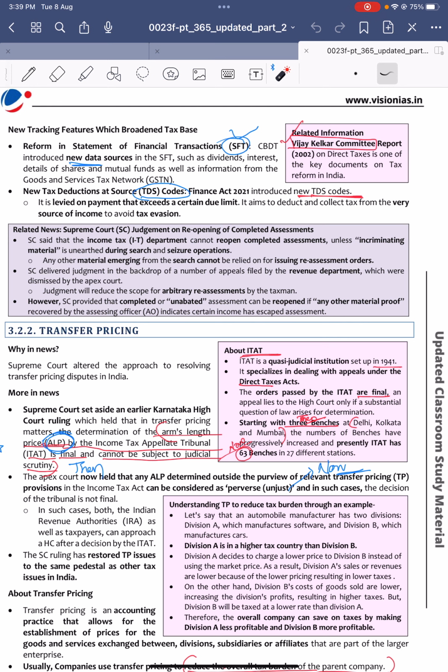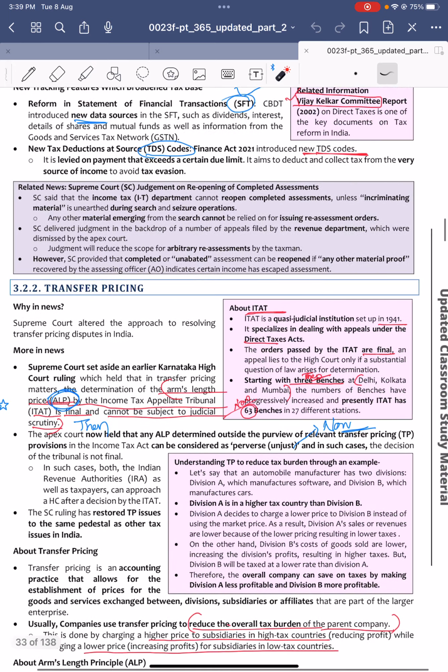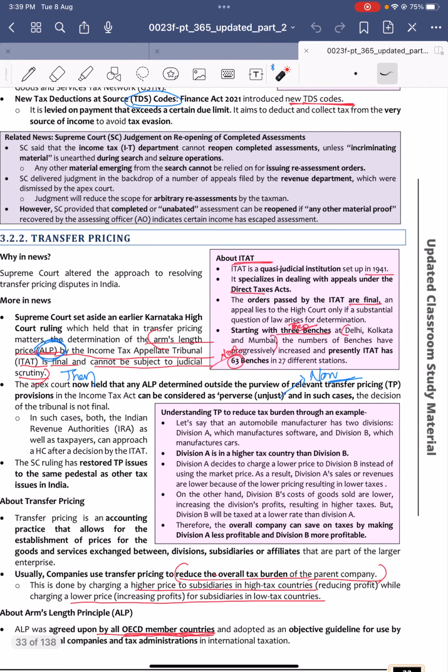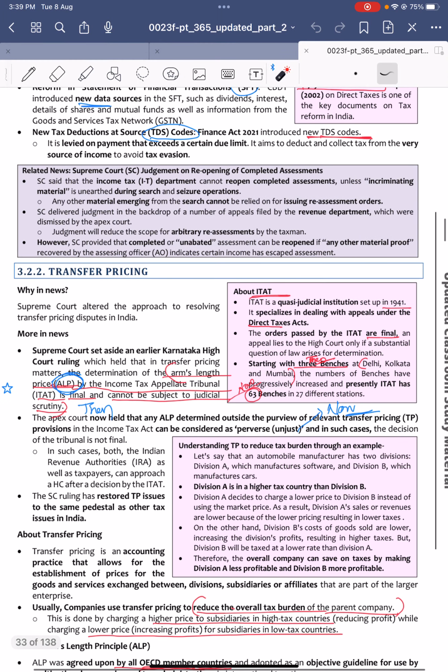And related to the Vijay Kelkar committee report, the Vijay Kelkar committee gave a report on direct taxes. Okay, the reforms were taken up. So yeah, the Supreme Court said that the IT department cannot reopen complete assessments unless incriminating material is unearthed during search and seizure operations.